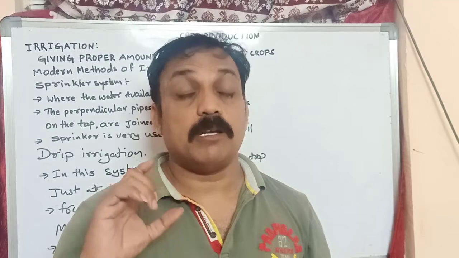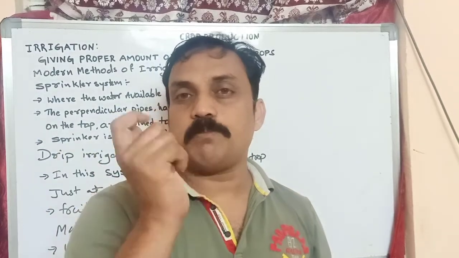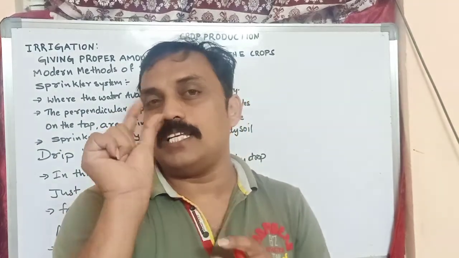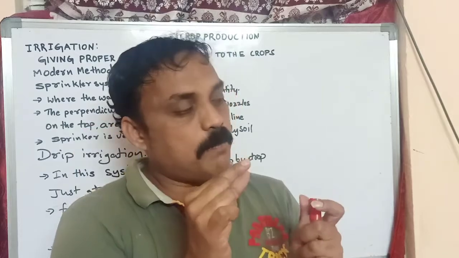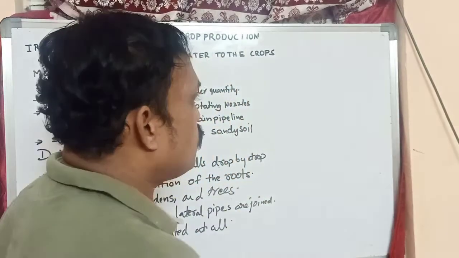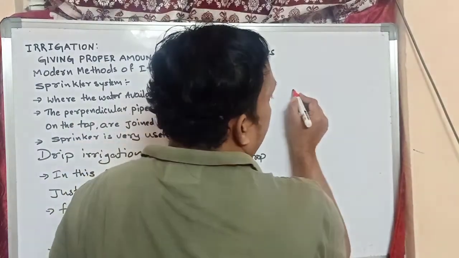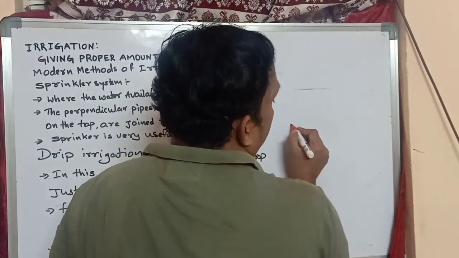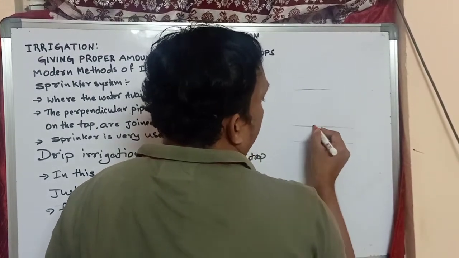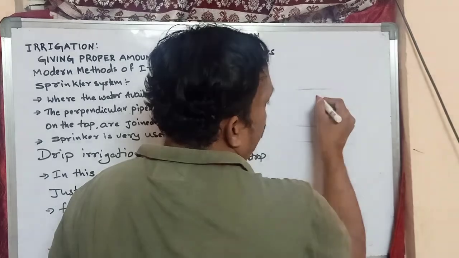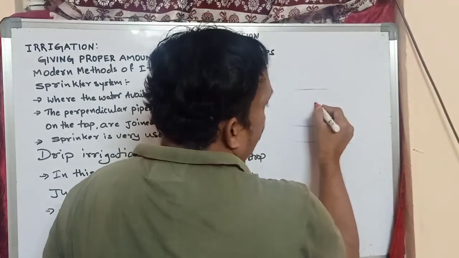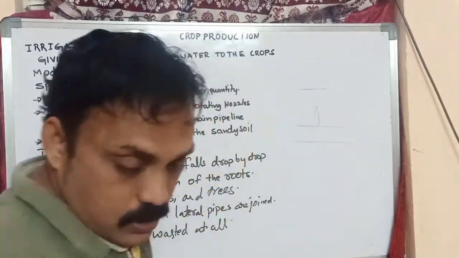The nozzle is rotating. Whatever the pipeline is, for example this is the main pipe, it is connected with small pipes.